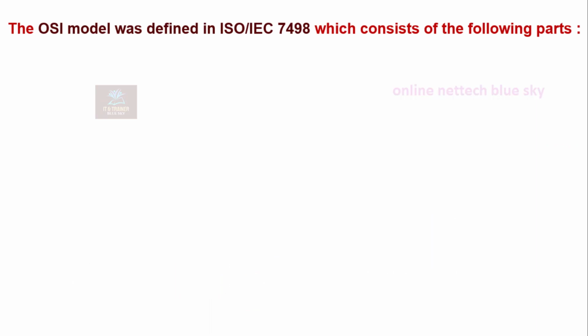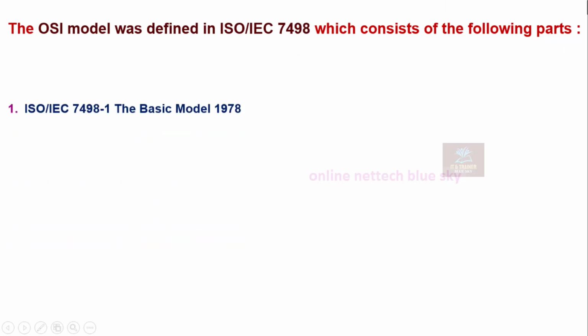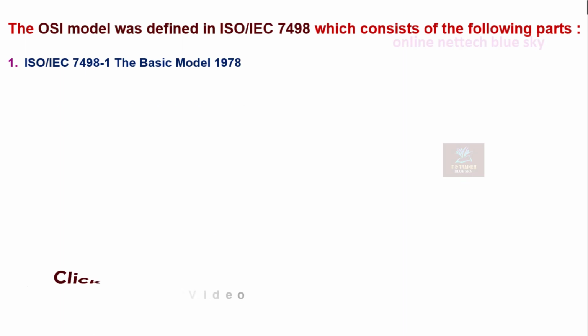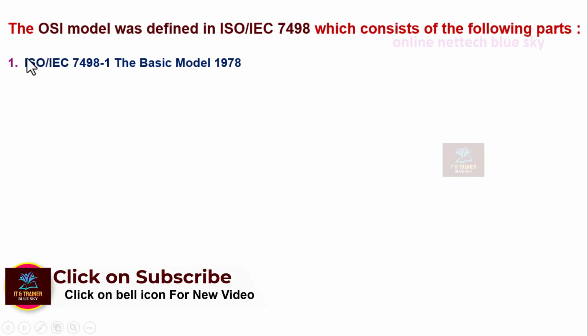You can see the OSI model changes and upgrades from time to time. The OSI model was defined in ISO/IEC 7498, which is ISO certified and consists of the following parts. Without ISO you cannot start or connect one computer to another.